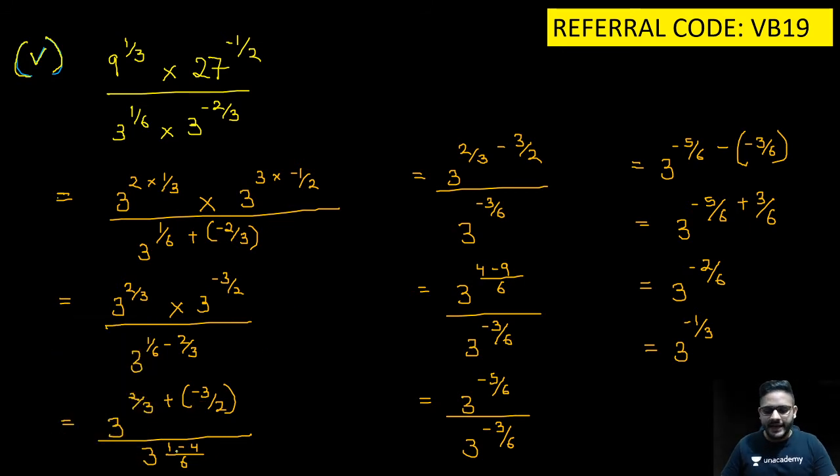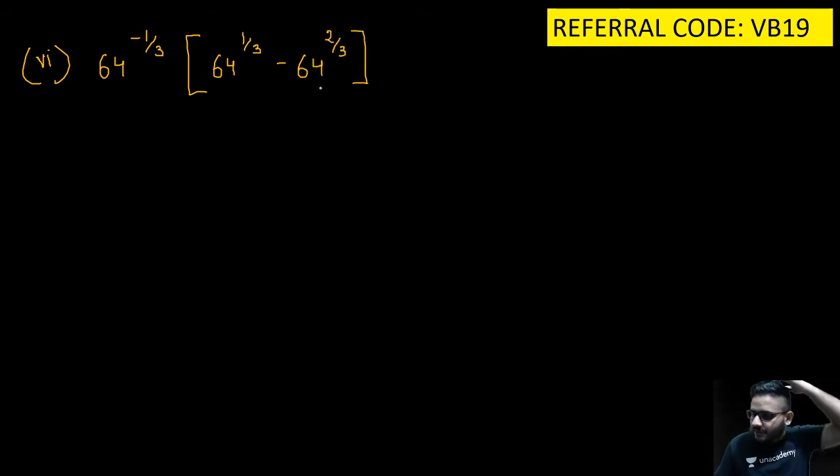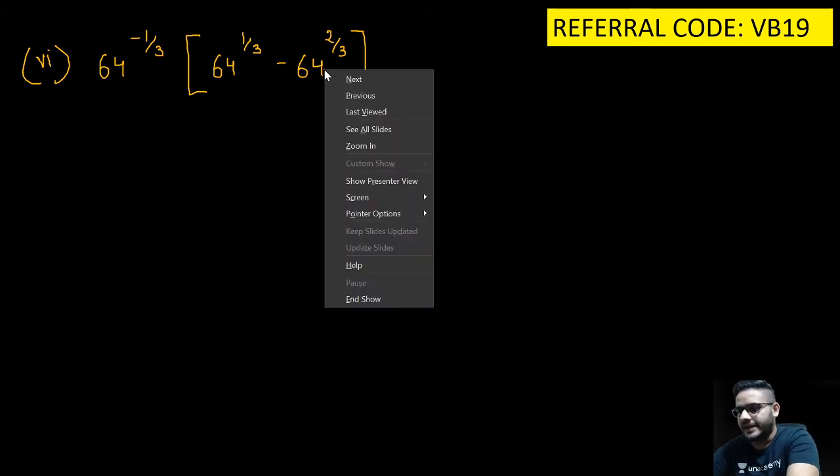Let's move on to the next question, that is the 6th question. So 64 raised to minus 1 by 3, bracket open 64 raised to 1 by 3 minus 64 raised to 2 by 3. I hope this much is the question. Yes, we have more questions on the next page. Yes, we do have. Okay, let's start this on your screens.